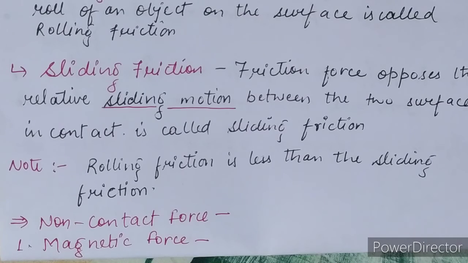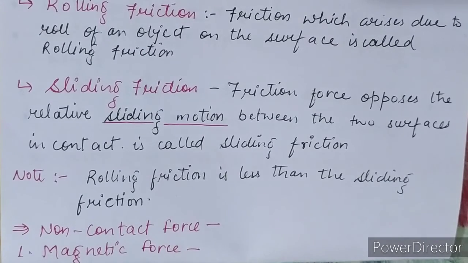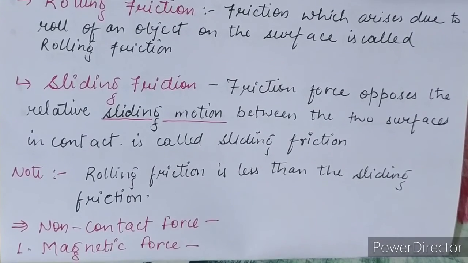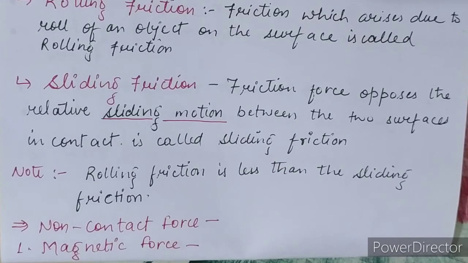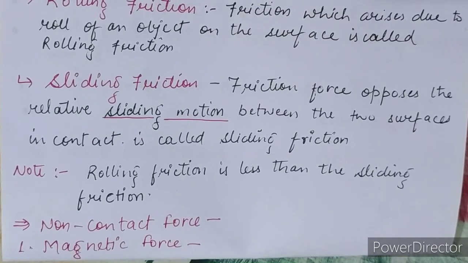Giving an example of a contact force is easier, but when we think about a non-contact force, it is difficult to give an example or describe it. So first, I think you are able to understand what a non-contact force is: an object applies a force but they are not in contact. That is a non-contact force.